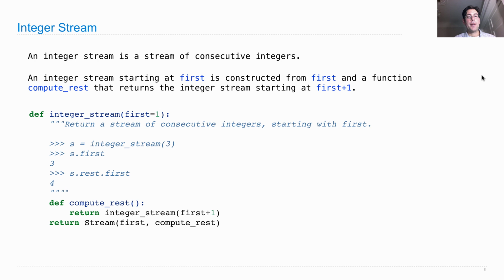Here's the code. Define an integer stream starting at first, where by default first is 1. The way we'll compute the rest of this stream is to return integer stream of first plus 1, where this first is referring to this first in an enclosing scope. Okay, now the stream itself is constructed from the first number and then the function that computes the rest if anybody asks for it. So the way this will work is that you'll say that s is an integer stream starting with 3, and you'll find that s.first is 3 and s.rest.first is 4. Cool.